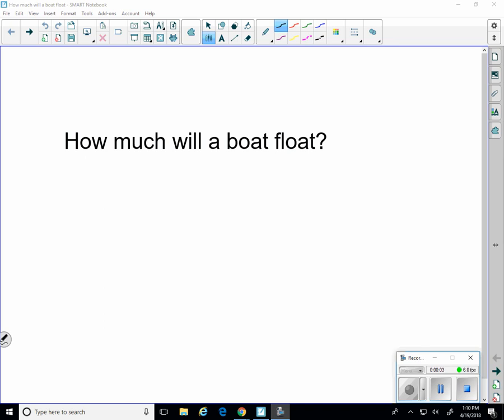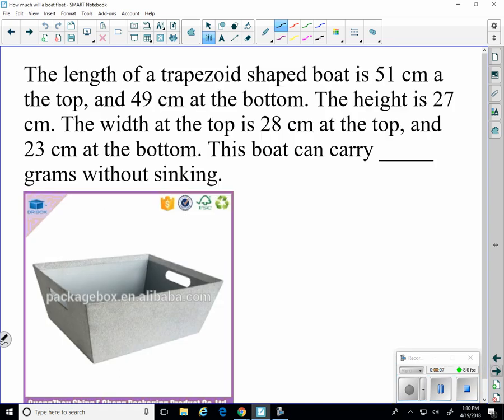This video clip explains how to calculate how much a boat can float, how much weight it can support. The length of a trapezoid-shaped boat is 51 centimeters at the top, 49 centimeters at the bottom. So it's not the same length at the top and the bottom.